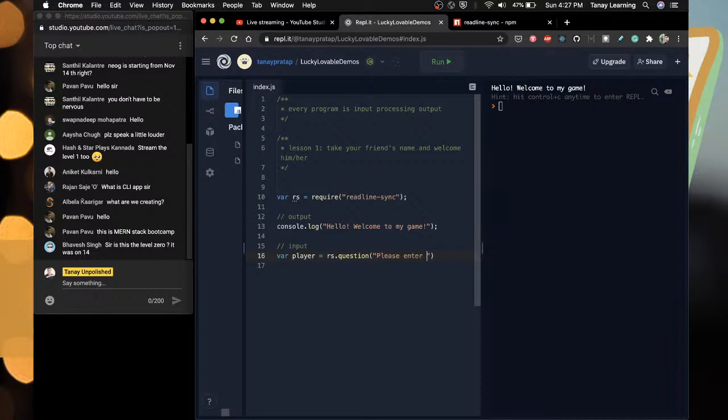Please enter your name. Sir, is this the level 0? It was on 14. Arey bhai, this is not level 0. This is making of level 0. It's like net practice. Okay.